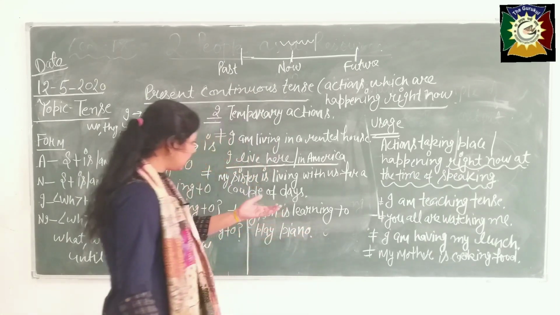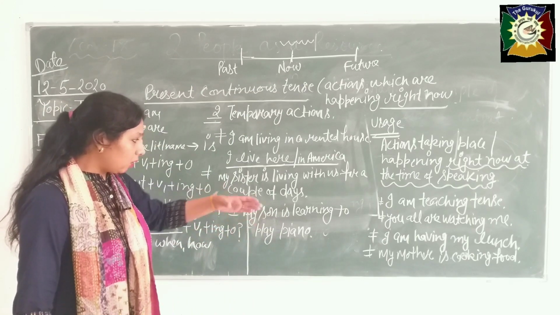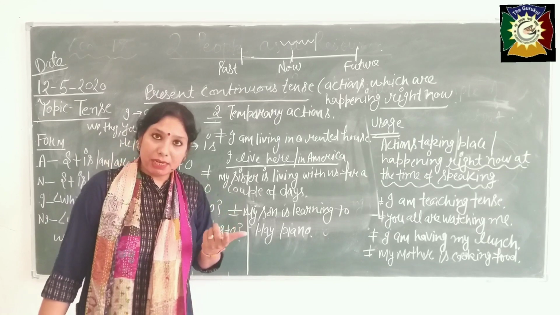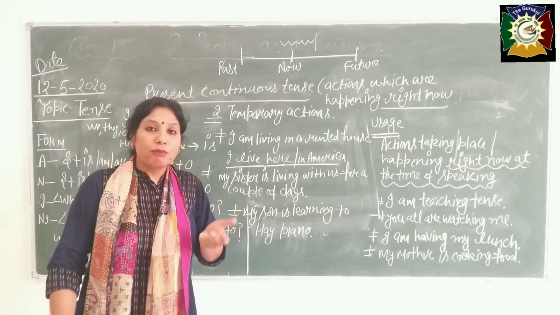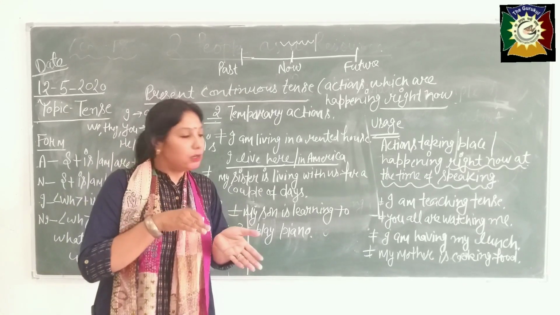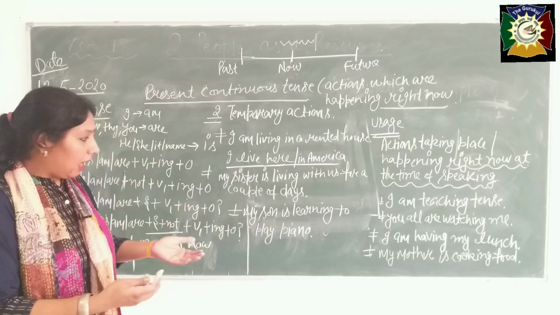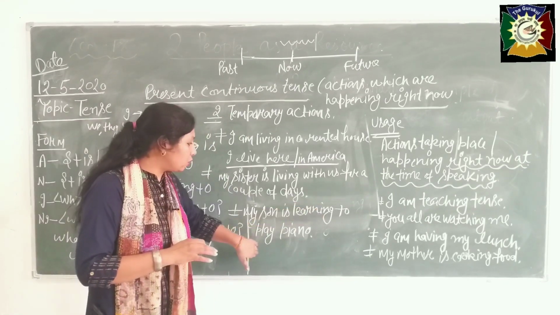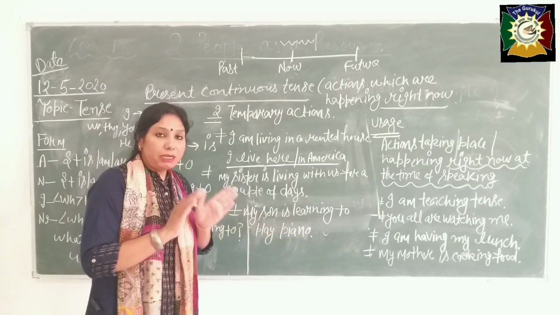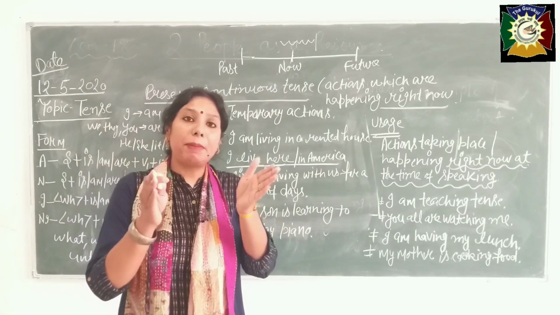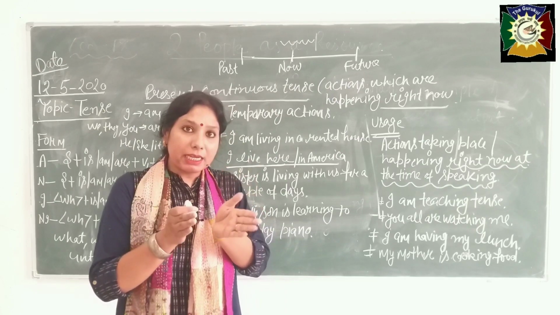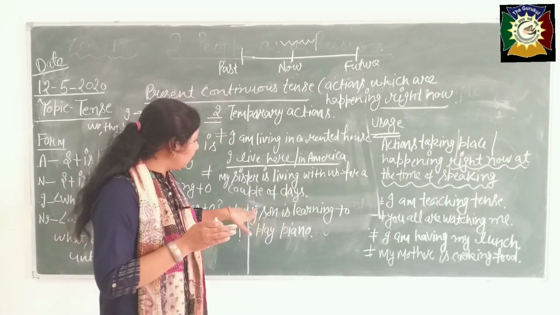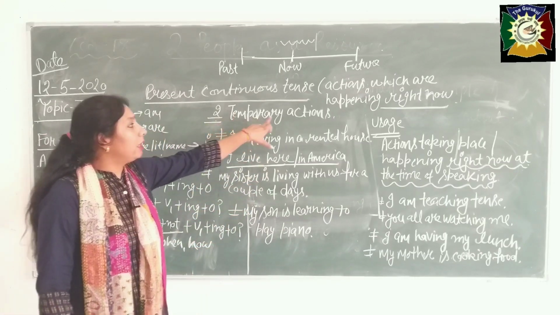In this sentence, my son is learning, it means he may be learning twice a week, once a week, for a short period. After some time he can change that. My son is learning to play piano. It doesn't mean that permanently. He is taking classes twice a week, once a week, like that. So we use it for temporary action.